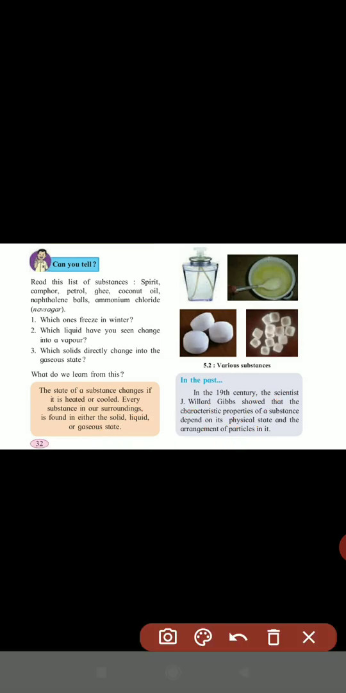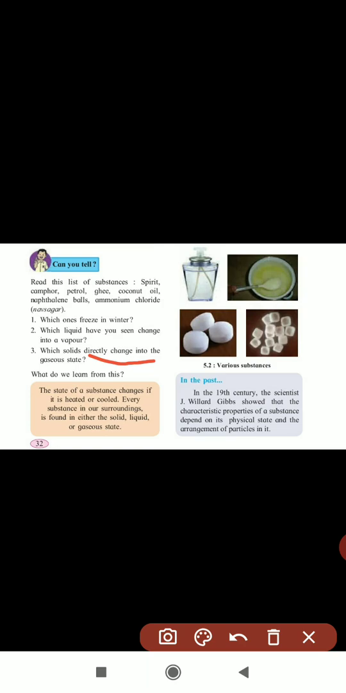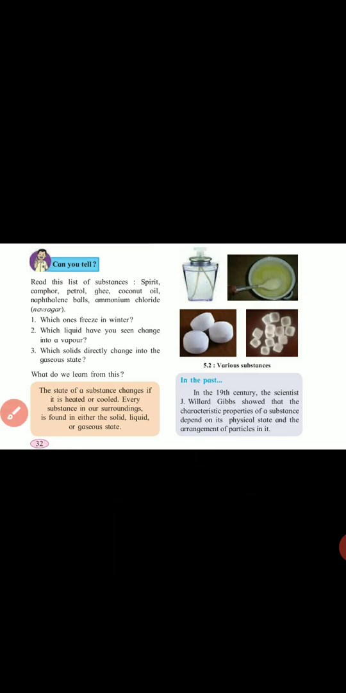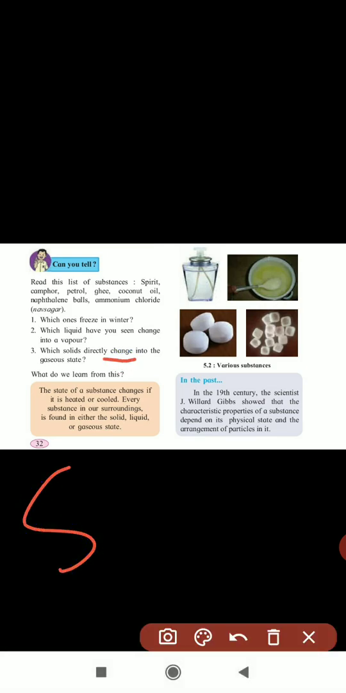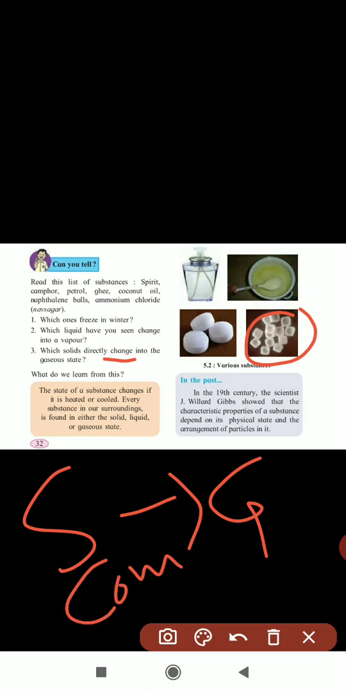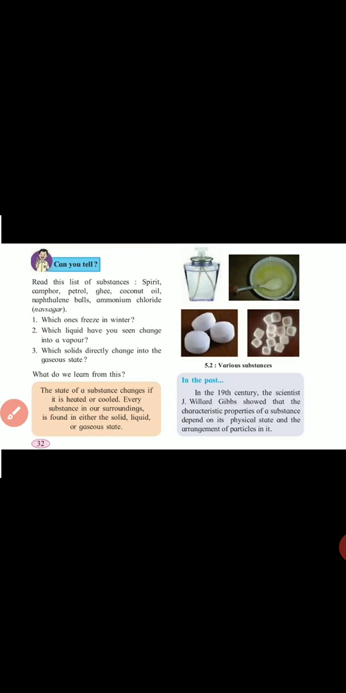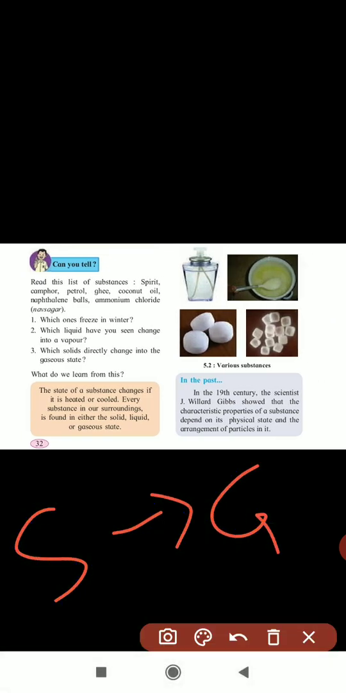Next, which solid directly changes into the gaseous state? Generally a solid, if we heat it, converts into liquid. But which solid directly changes into gas? That is camphor, which we use at home in our puja. When it is solid and you heat it, it converts into gas. It will not melt or change into liquid, it goes directly from the solid to the gaseous state.